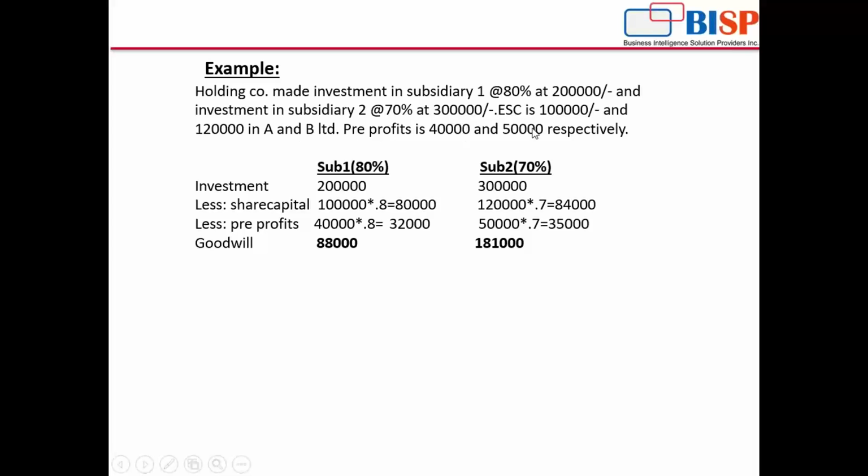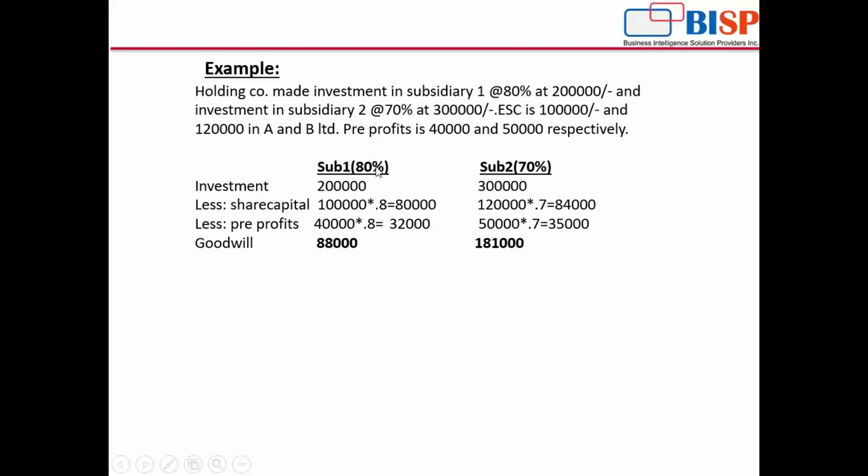Pre-profit is 40,000 and 50,000 respectively. In subsidiary 1, we will calculate goodwill. Subsidiary 1 is 80%, subsidiary 2 is 70%. Investment in both the subsidiaries is 2 lakh and 3 lakh. Share capital of both the companies is given as 1 lakh and 120. We'll do the same calculation, but we'll calculate it two times, depending on the percentage of holding.